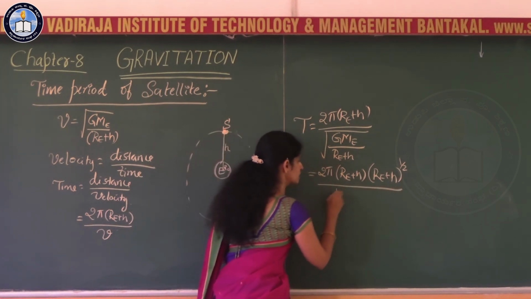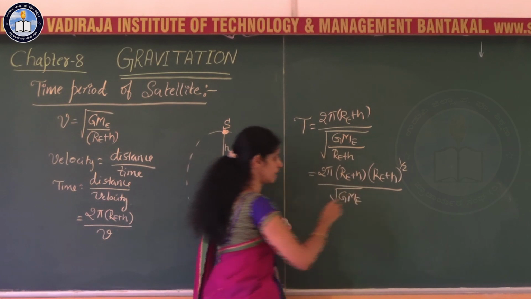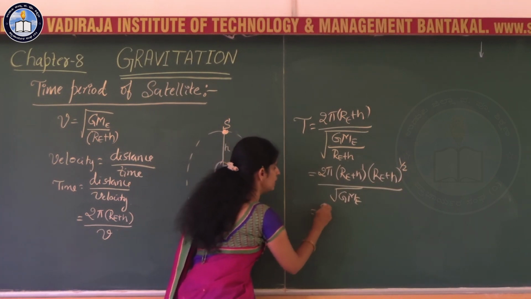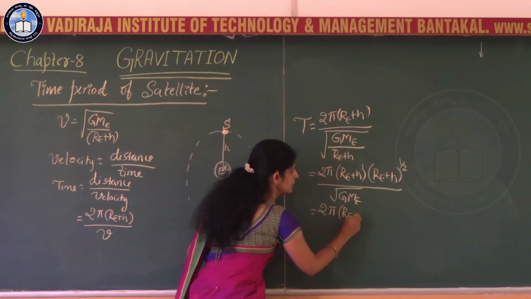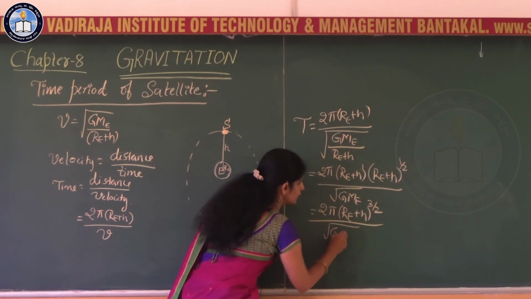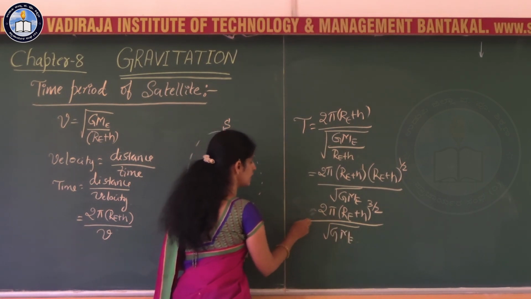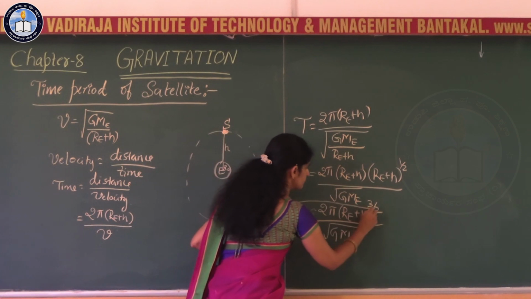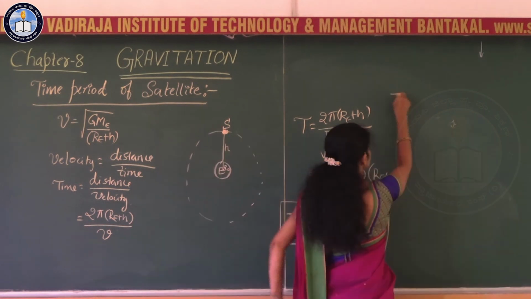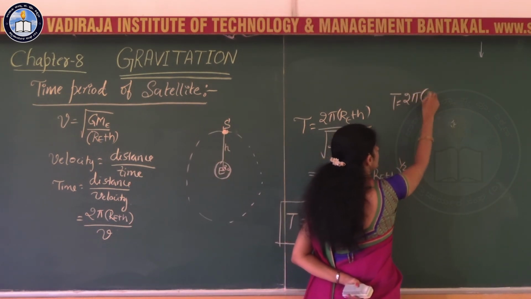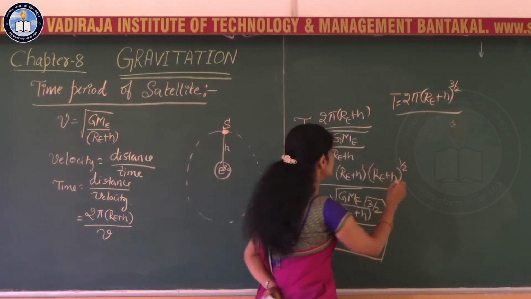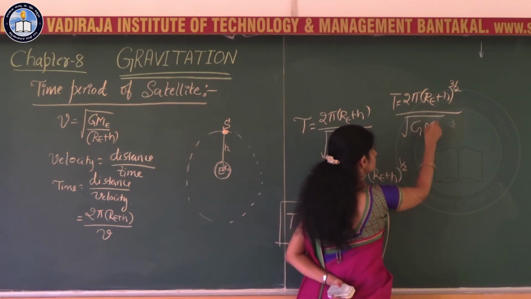So the denominator will be square root of G M_E. Then the power is 1 plus half. So you have 2 pi (R_E plus h) to the power 3 by 2 divided by square root of G into M_E. This is the expression for the period: T is equal to 2 pi (R_E plus h) to the power 3 by 2 divided by square root of G into M_E.